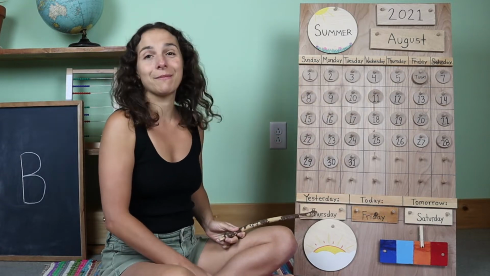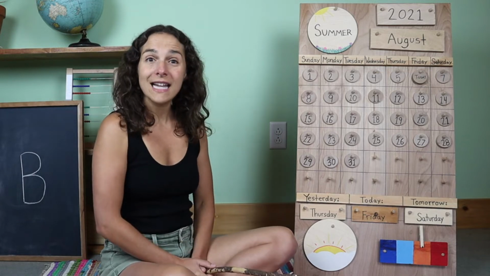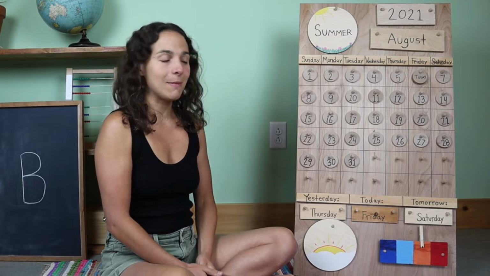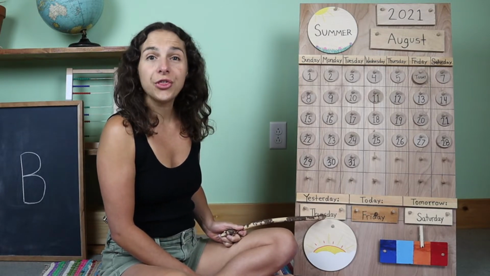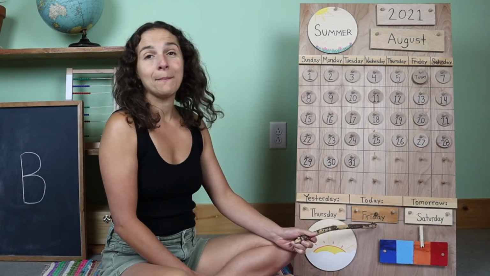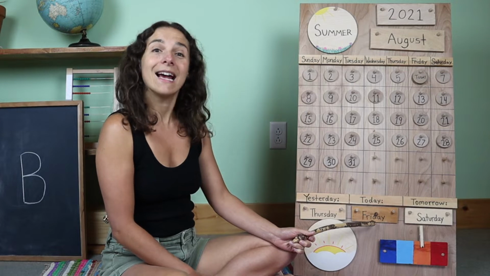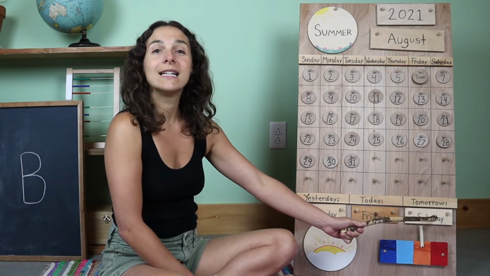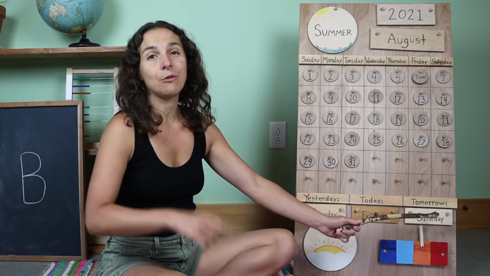Let's go down to the bottom of the chart and go over the days together. Listen carefully for the sound that the day starts with, and if you know what the day is, you can say it with me. Yesterday was Thursday. That means that today is Friday, the last day of the weekday. Tomorrow will be Saturday, the first day of the weekend.